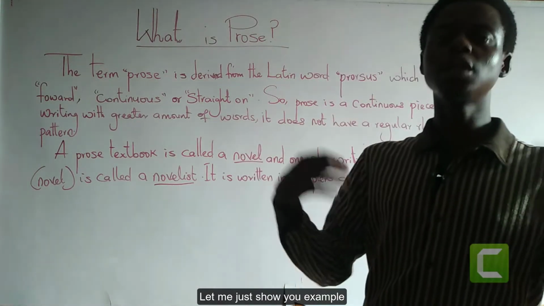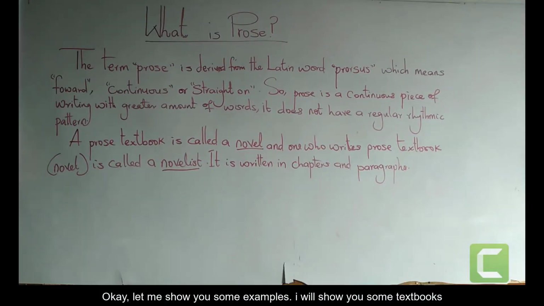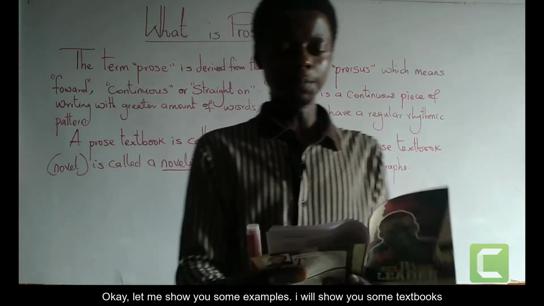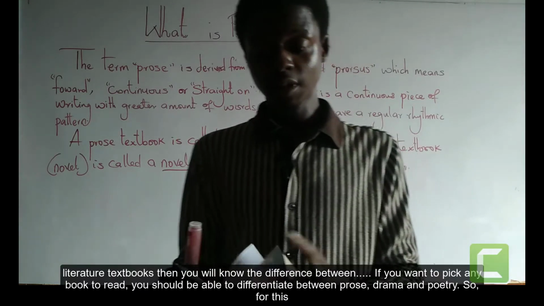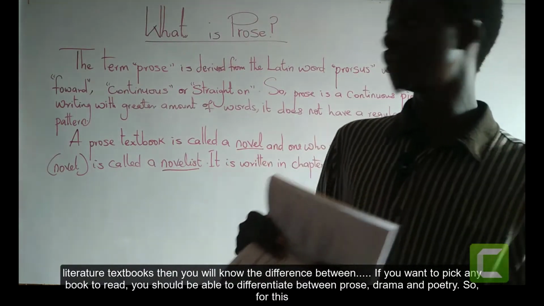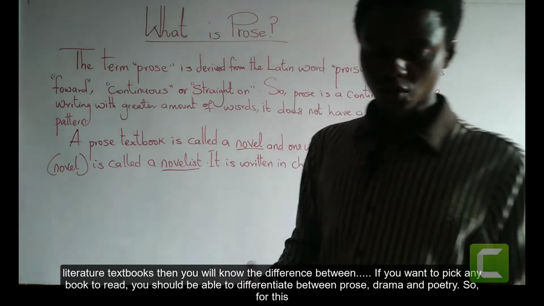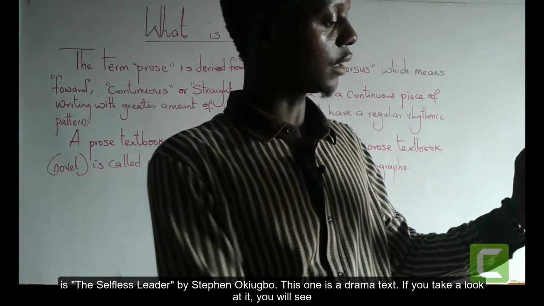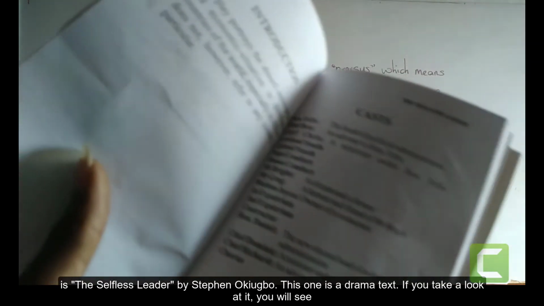Let me just show you an example. I will show you some literature textbooks. Now you know the difference, if we want to pick any book to read, you should be able to differentiate between prose, drama and poetry. So this is The Selfless Leader by Stephen Okigbo. This one is a drama text.